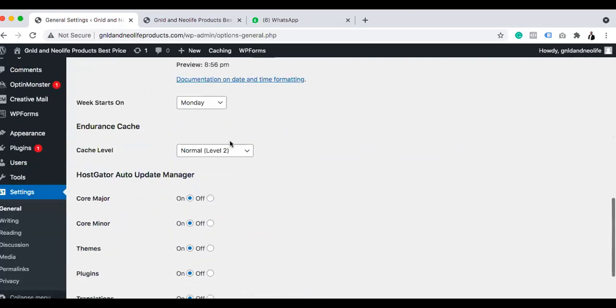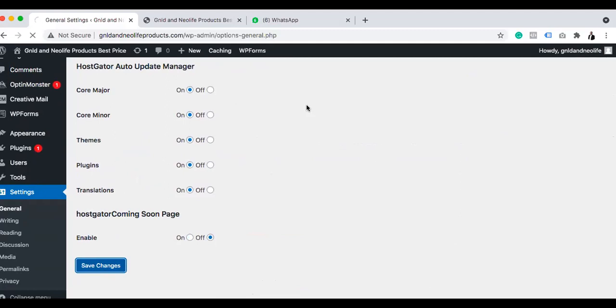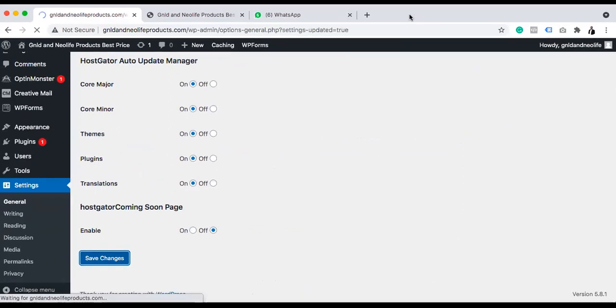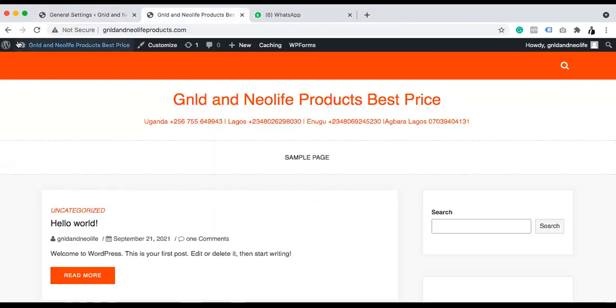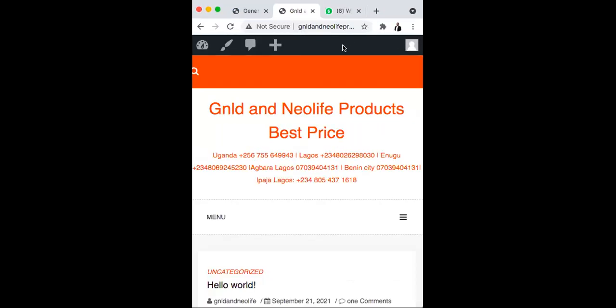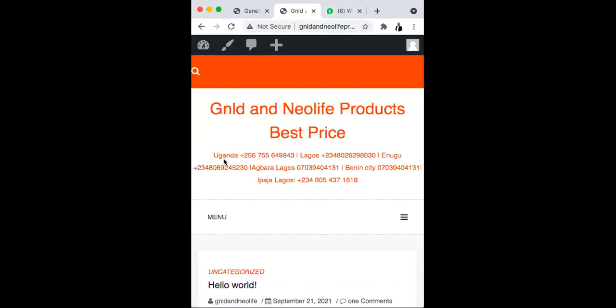All these ones are right. So that is how to first of all change that place. So the next thing we need to do right now, let me refresh this. So we have all this Benin City, this number. I always like to check how it is going to be when people check it on the mobile phone, so it's still very responsive. Uganda, Lagos, Enugu, Agbara, Benin City, Ipaja, correct.